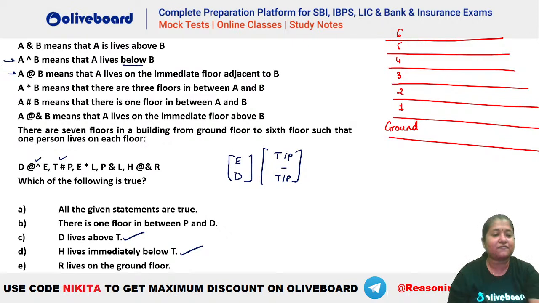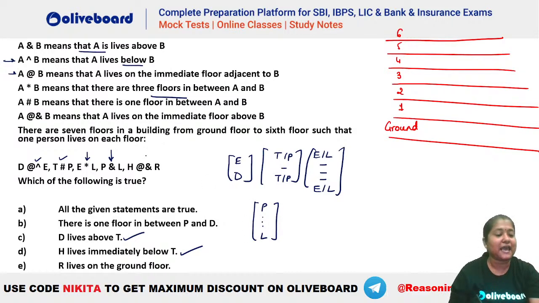After that we have E asterisk L. What is the meaning of asterisk? There are 3 floors between them. So E and L are at a gap of 3 floors. 1, 2 and 3. E and L. ठीक है, ये एक और hint है. ठीक है, after that what is given? We have P ampersand L. Ampersand का क्या मतलब है? Lives above. So P has to be somewhere above L. चलो P is somewhere above L.